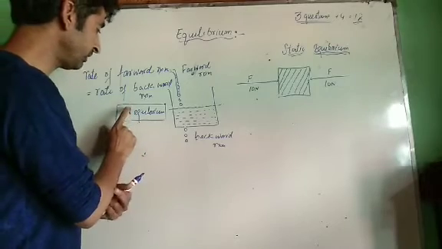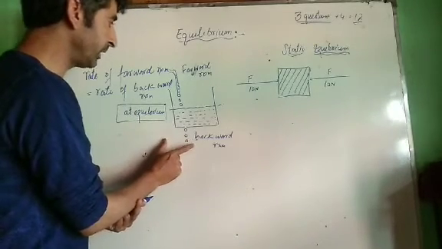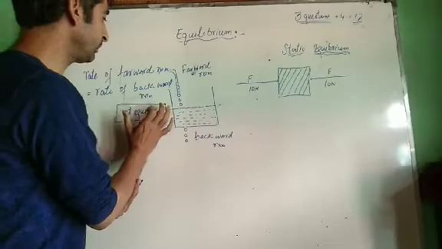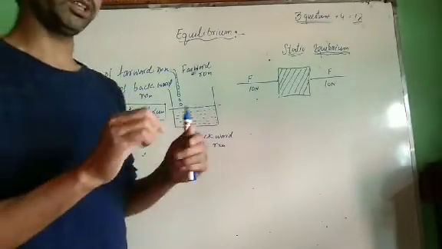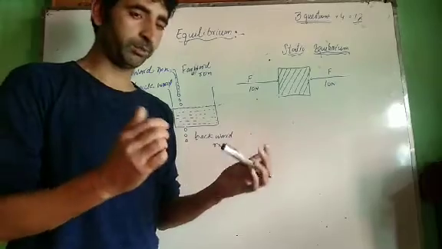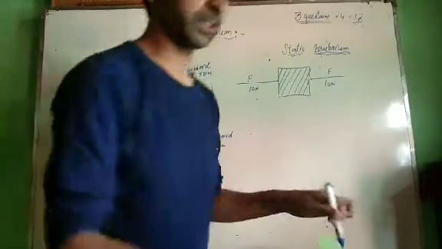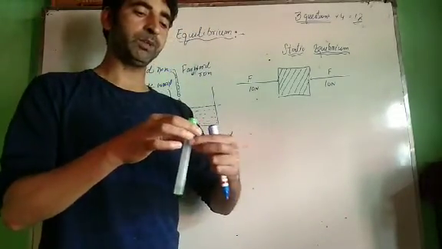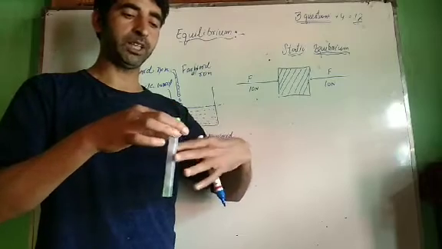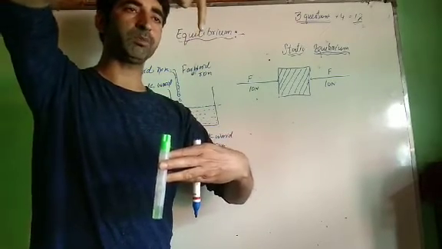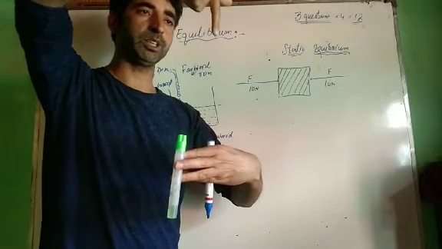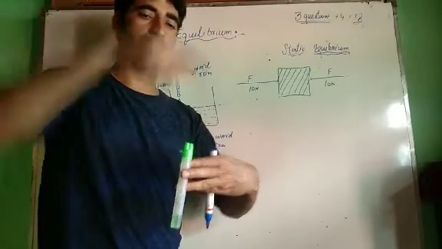When the rate of forward reaction becomes equal to the rate of backward reaction, then we say that the process is at equilibrium. For example, अगर हम एक तराजू को लेंगे, उसके दो पैन्स होते हैं, this is pan 1 and this is pan 2. An equilibrium will be maintained at which the pans will be at equal height, means जो इसकी सुई है वो किसी particular position पे maintain होगी. This position, this is the equilibrium position.